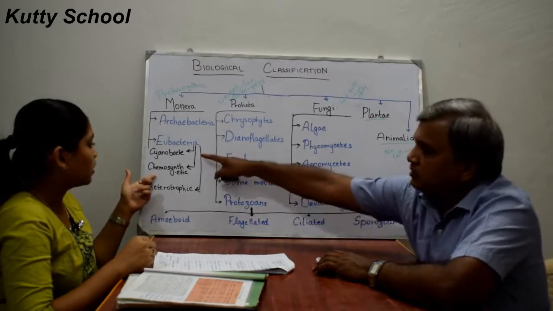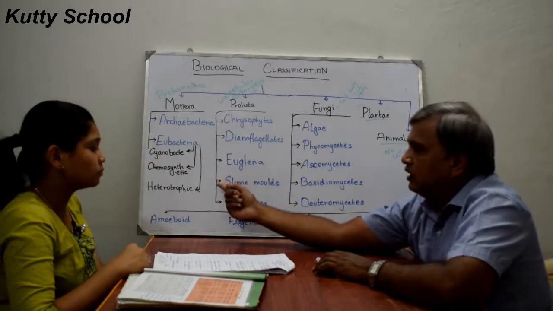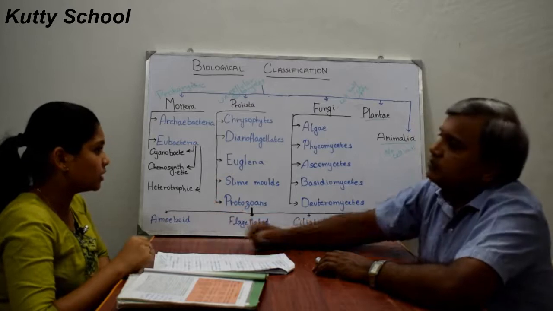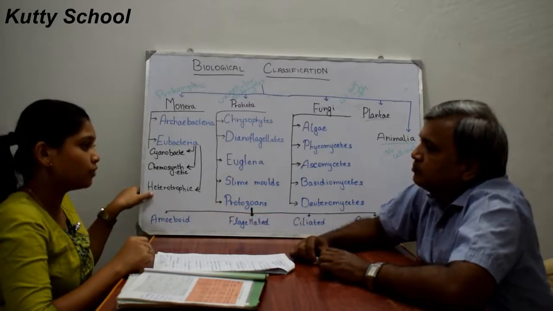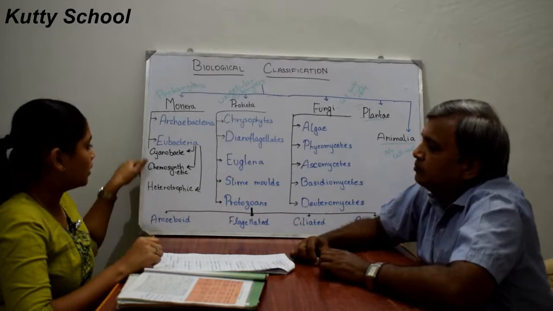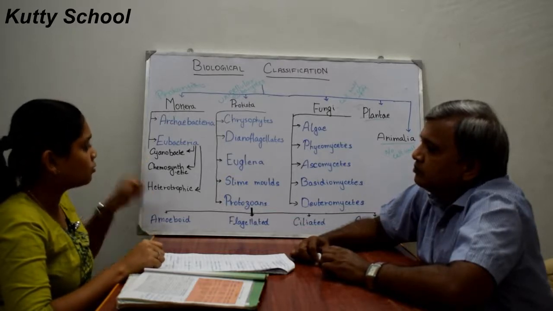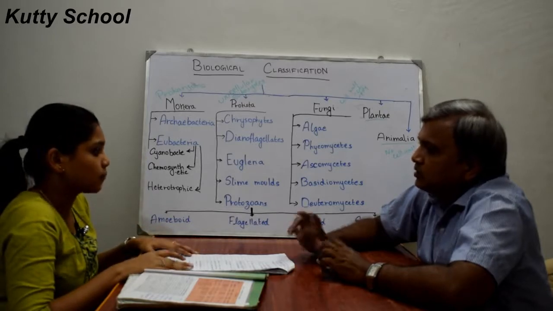Some of the cyanobacteria fix nitrogen, and some other bacteria also fix nitrogen. The bacteria fixing nitrogen that are heterotrophic are known as heterotrophic nitrogen fixing bacteria. If cyanobacteria fix nitrogen, they are known as autotrophic nitrogen fixing bacteria. What is the difference between those two?